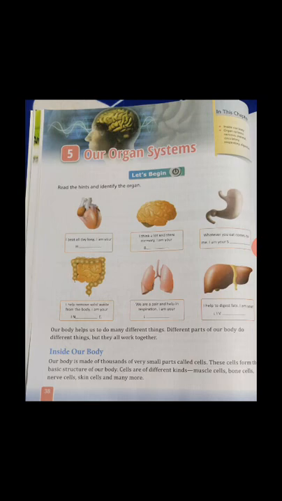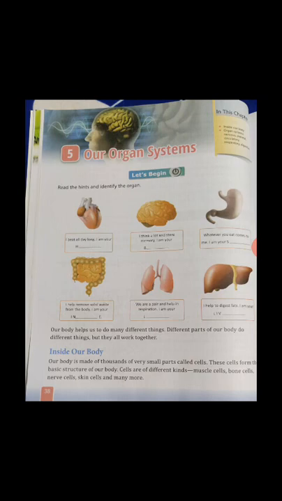You all take out your science book and open chapter 5. Your chapter name is Our Organ Systems. In this chapter, we have to study about our organ system. So, let's start. First is given, read the hints and identify the organs. There are given some pictures of our organs and some hints also. You have to read the hints and write their names. You do it yourself.